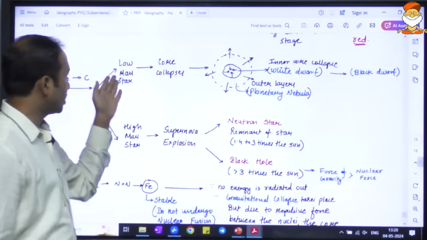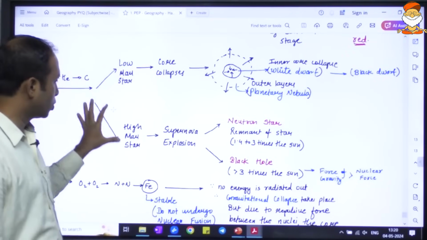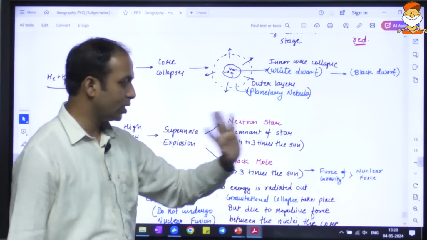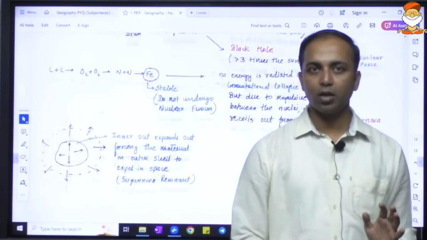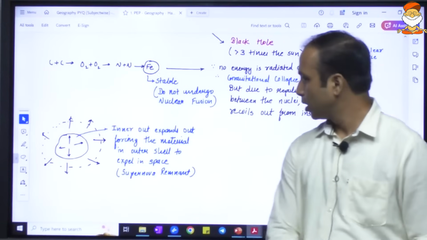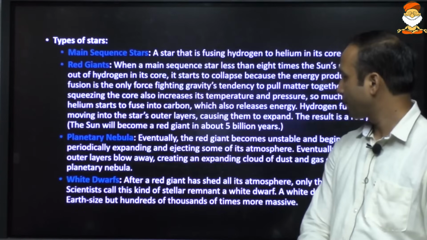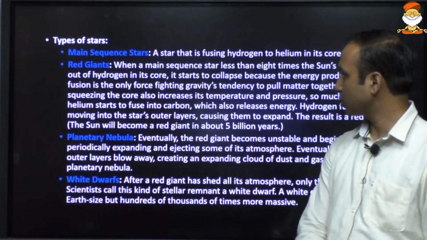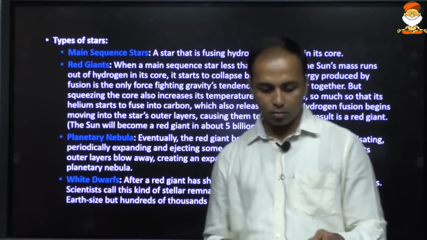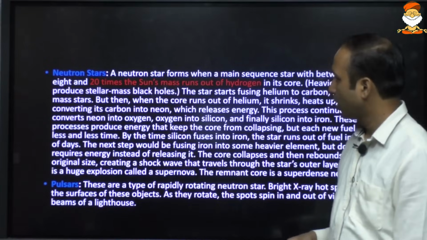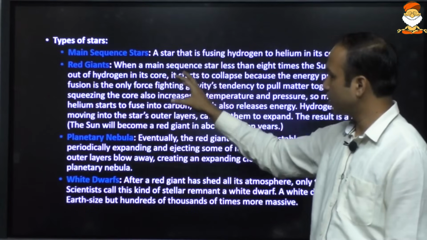So those stars with relatively lesser mass will have a different type of end. Those stars with a relatively higher mass will have a relatively different type of end. Okay, I hope you're understanding this. There was quite a number of questions asked by UPSC, especially related to black holes, because black holes were very mysterious until recently, and UPSC had asked a question related to the pulsar, that is the neutron star.